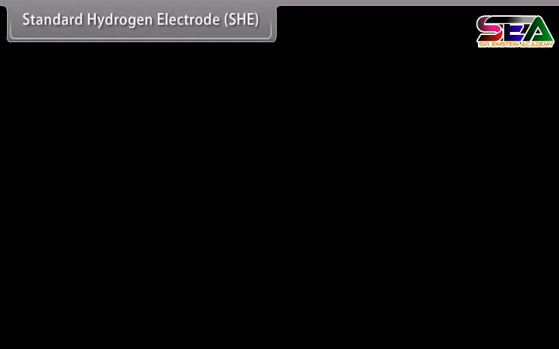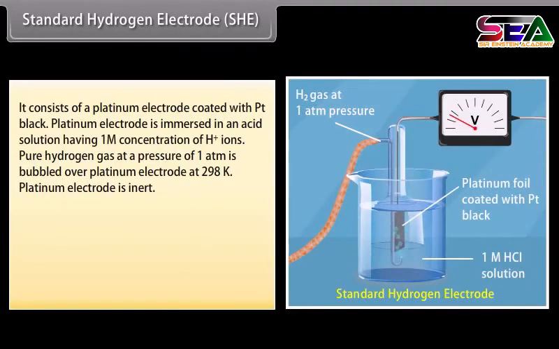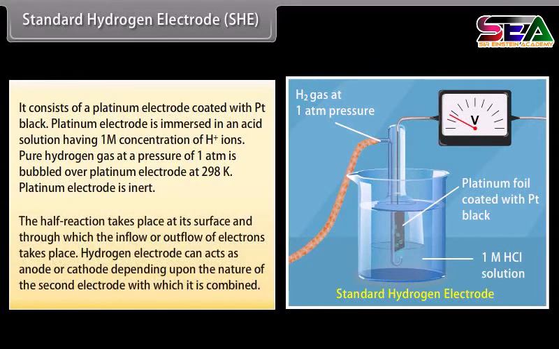Standard hydrogen electrode, or SHE. It consists of a platinum electrode with platinum black. The platinum electrode is immersed in an acid solution having 1 M concentration of hydrogen ion. Pure hydrogen gas at a pressure of 1 atm is bubbled over the platinum electrode at 298 Kelvin. The platinum electrode is inert. The half reaction takes place at its surface and through which the inflow or outflow of